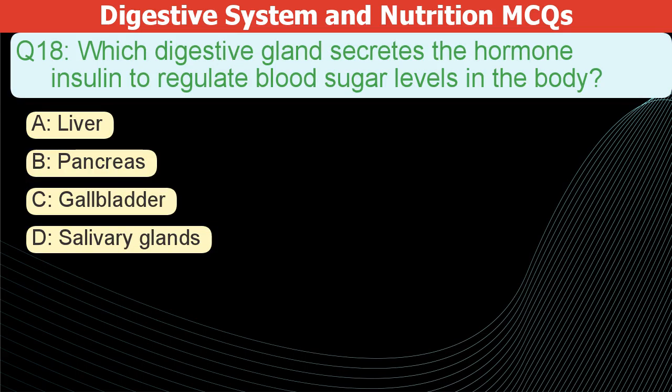Which digestive gland secretes the hormone insulin to regulate blood sugar levels? A. Liver. B. Pancreas. C. Gallbladder. D. Salivary glands.